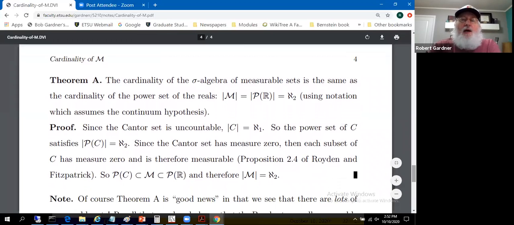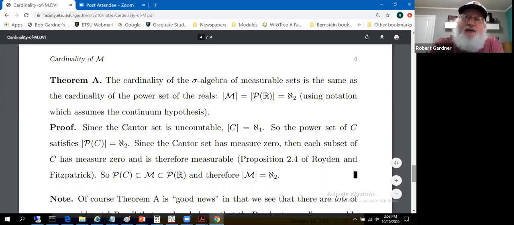So I draw great pleasure in having an uncountable set of measure 0. And we've made observations along the way that there ain't a very good relationship between cardinality and measure. You know the following. Countable sets have measure 0. End of statement. Well, we just saw an example of an uncountable set that also has measure 0. So cardinality doesn't mix too well with measure. There's not much of a correlation.